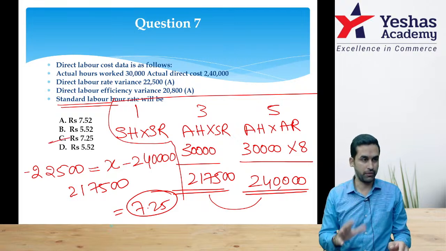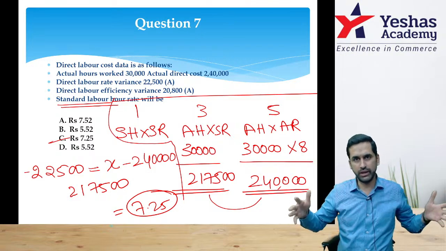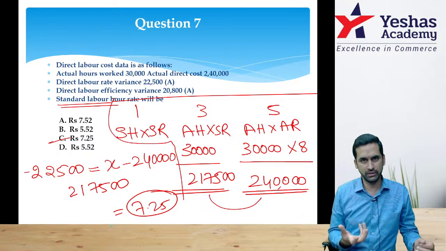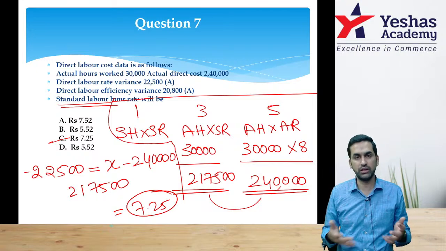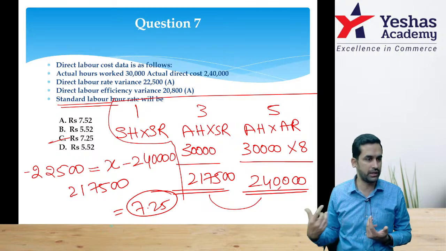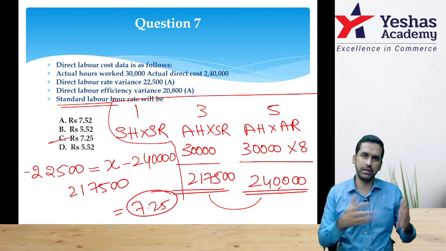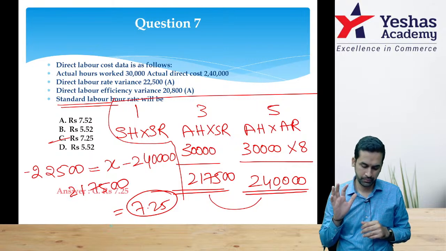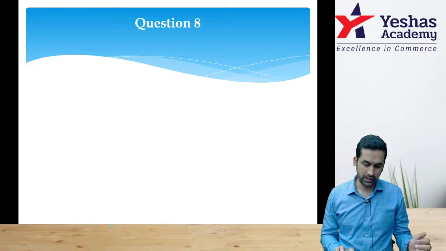Very good, perfect answer. In MCQ style, you don't have to do the full table end to end. Whatever is required, you take up. You are able to do it so fast because there is no need of neat presentation. If it's a 5 marks question, then we have to write the full table and all formulas in detail. In MCQ, if you get what you want, stop there itself. 7.25, option C is the answer. Almost everybody has sent the answer. Very good.